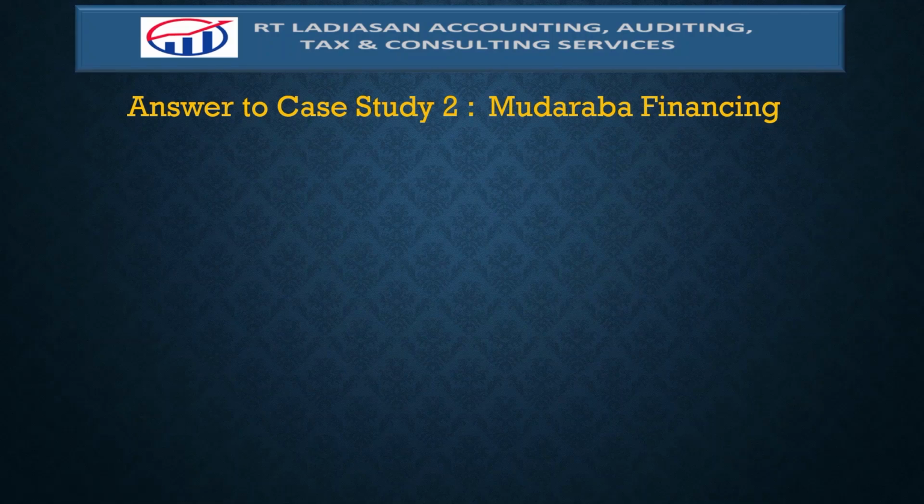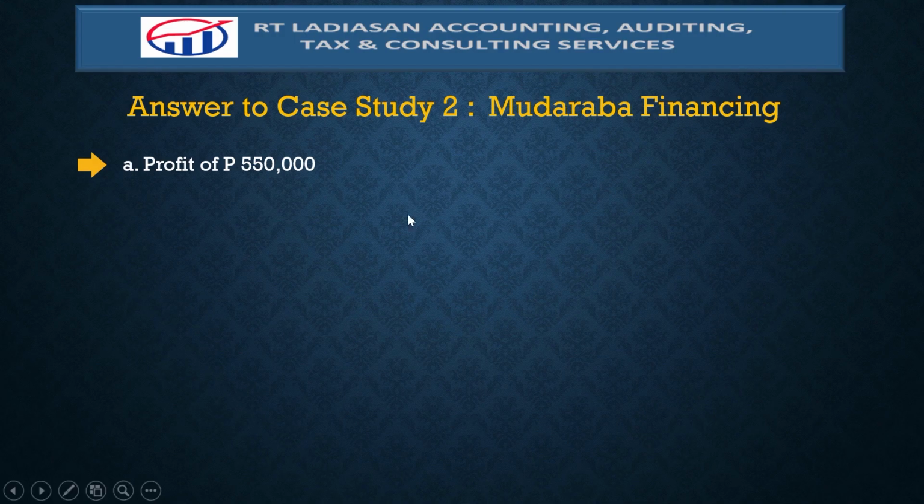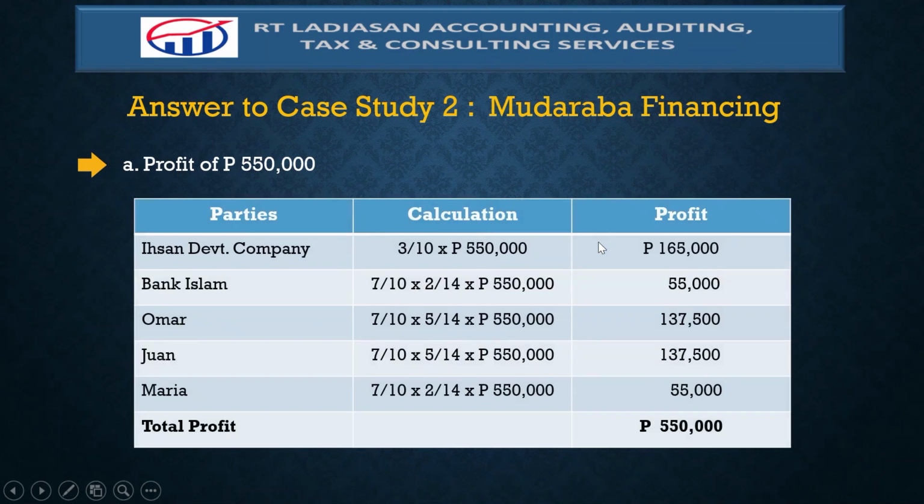Let's demonstrate and explain the answers to case study number 2, Mudaraba financing. The first requirement is assuming a profit of 550,000 pesos. And the issue is how are we going to allocate the 550,000 pesos total profit. Take note that based on the facts of the case, there are two Mudaraba contracts entered into.